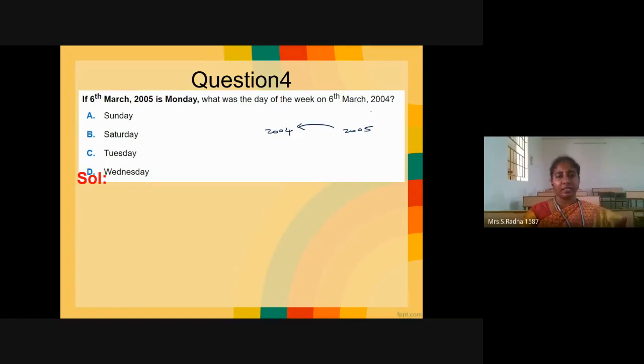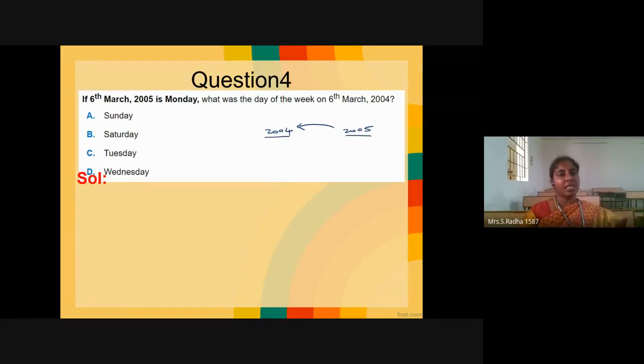It should be very clear. In the previous problem, they asked about the future. 2006 data they have given, 2010 data they asked. But here 2005 data is given, and they are asking the previous year, 2004. Now you have to check whether 2004 is a leap year or not, whether 2005 is a leap year or not.